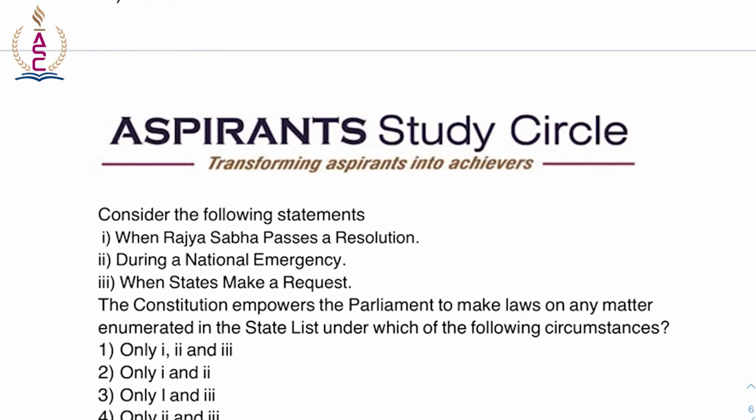Moving on to the next question. Consider the following statements. When Rajya Sabha passes a resolution, during a national emergency, when a state makes a request. So what is the statement here? The constitution empowers the parliament to make laws on any matter enumerated in the state list under which of the following circumstances? So laws which are enumerated in the state list, but who can make them now? It is the parliament.